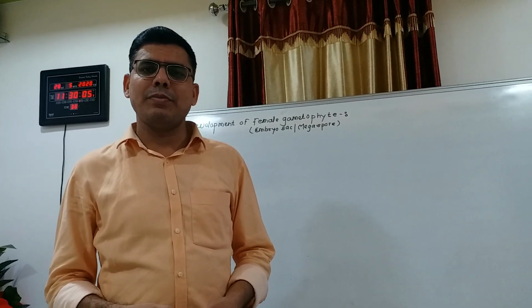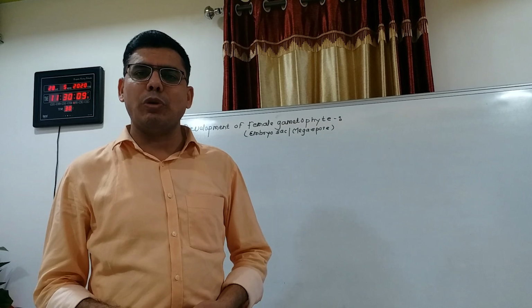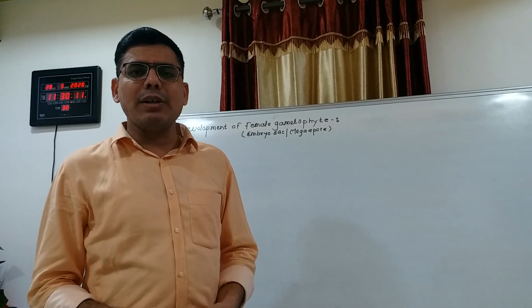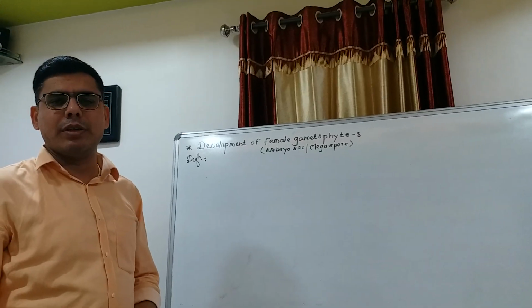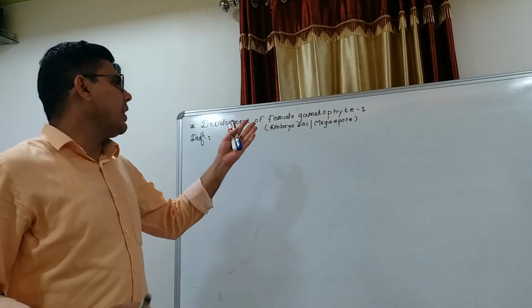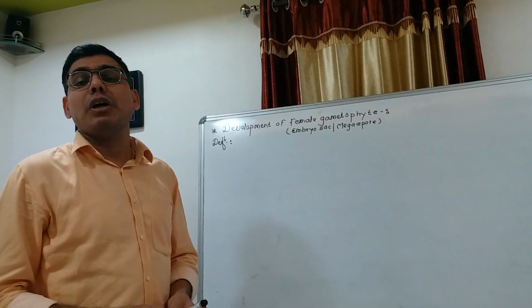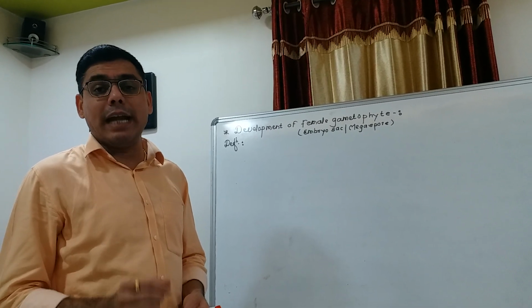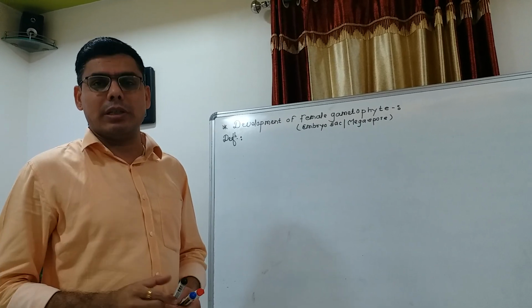Hello friends, in the last lecture we studied the structure of the anatropous ovule. So today our topic is the development of the female gametophyte. You know very well that the female gametophyte is also called the embryo sac, and the development of the megaspore takes place in the nucellus.